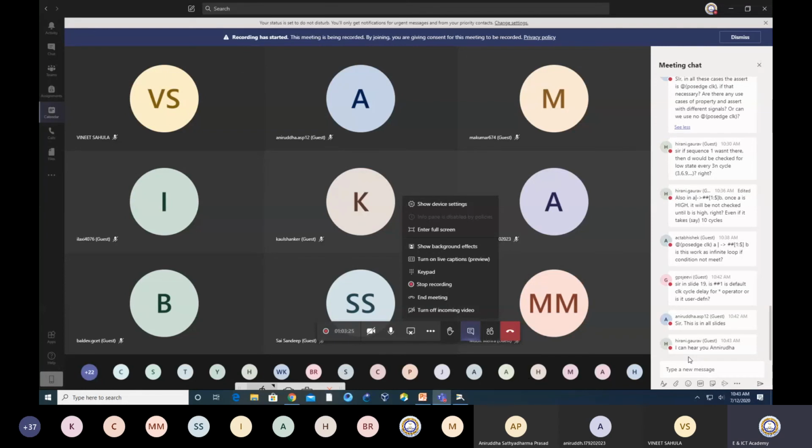Now probably I am defining inside my property only that this has to be evaluated at the posedge of the clock. But if your design is one where all the events occur at the positive edge of the clock, then you can avoid writing the posedge of the clock.